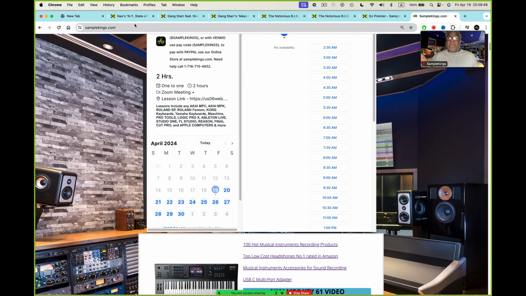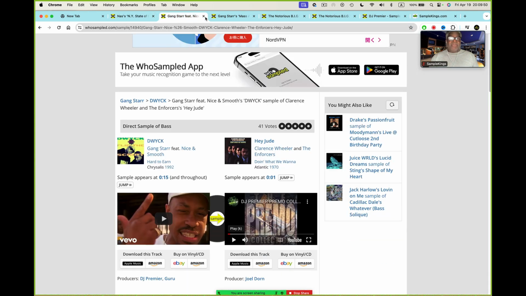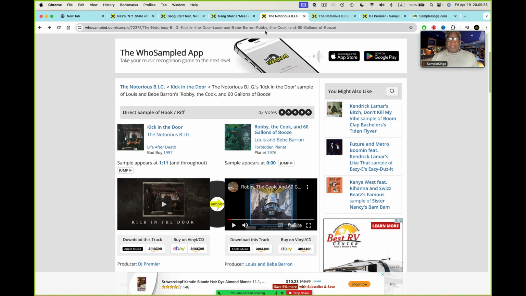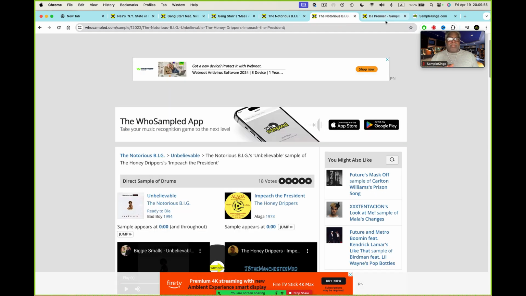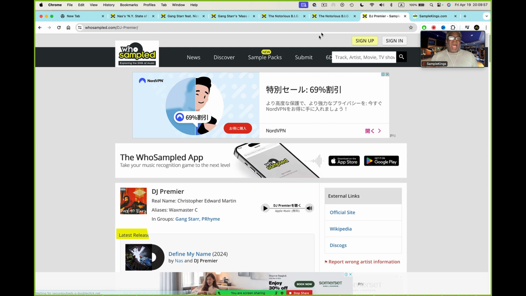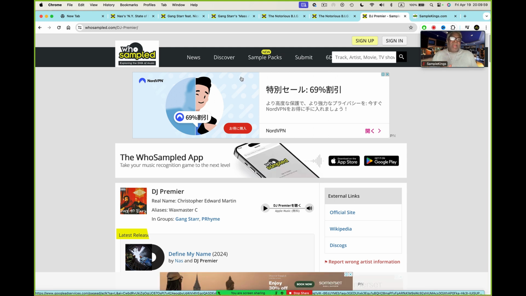Today, I'm going to grab a bunch of sounds from different records. I've got this app up called Who Sampled, and I can get a bunch of different sounds, but I want to get them quickly. I don't want to have to do a bunch of stuff to get it up. I'm going to use the software directly on my Chrome browser to do this.